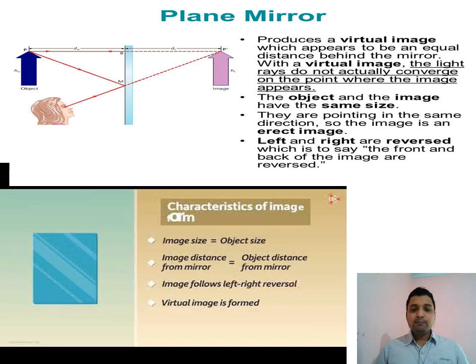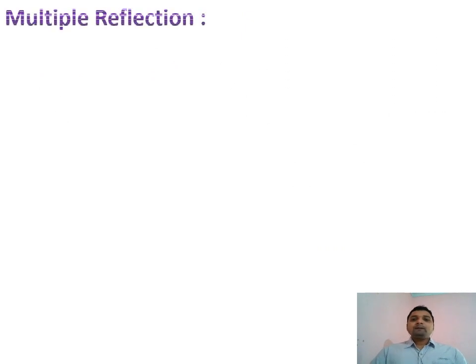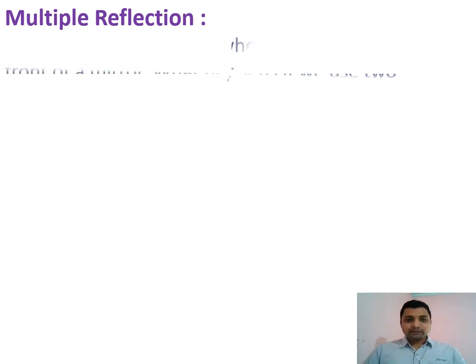This mirror is used as a looking mirror because the size of the object and the size of the image are the same, and it forms a straight image. It has some disadvantages: the image appears to be at a point behind the mirror, and left seems to be right and right seems to be left. When we take two mirrors at a certain angle, we get multiple reflections.